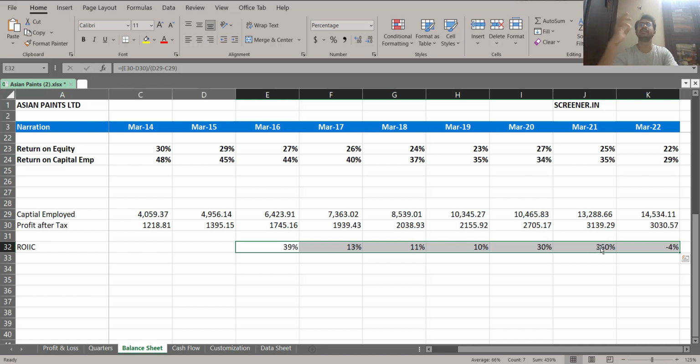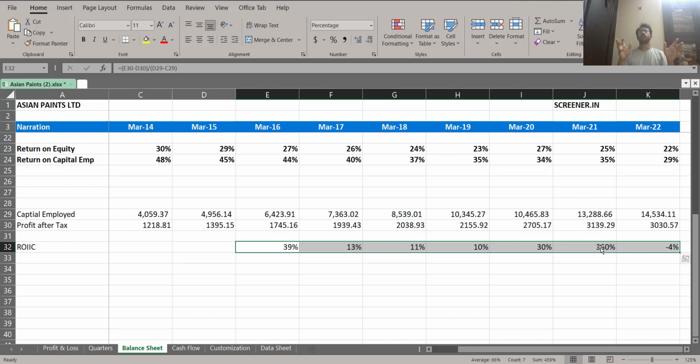So what happens? Let's say you are investing some money in this business. It may not give you an immediate return next year, because to set up the plant you may need to acquire land, then you have to take certain approvals because it's a chemical plant. Then the full plant has to be developed, then it should be commissioned. To do all those things, it takes time. So whatever money you're putting this year may not be reflected in the profit just next year. It will have a lag. If you're doing it on a yearly basis, you will see a lot of variation that will come, and it will give you a lot of noise.